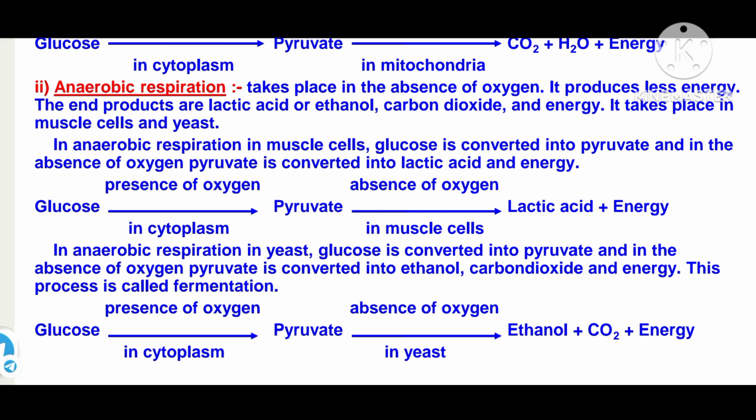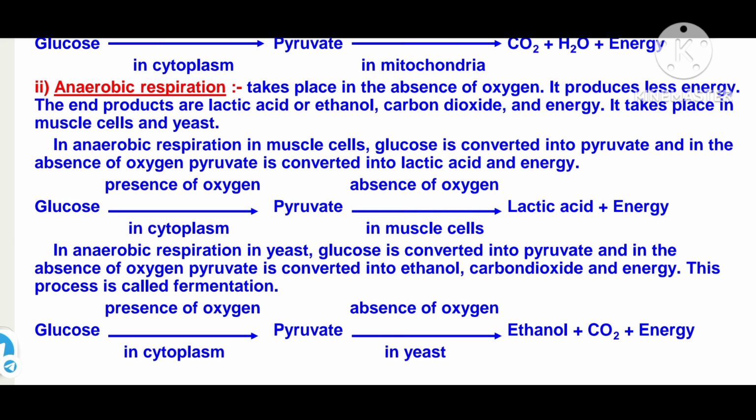Glucose is converted into pyruvate, and in the absence of oxygen, pyruvate is converted into lactic acid and energy. As per the reaction, glucose in the presence of oxygen inside the cytoplasm gives pyruvate. Pyruvate is further converted into lactic acid plus energy in the absence of oxygen, inside the muscle cells.